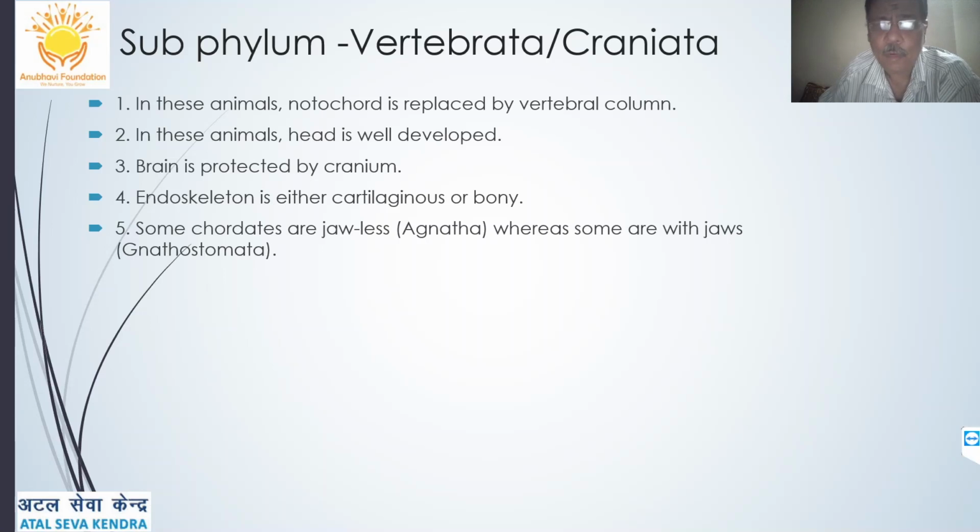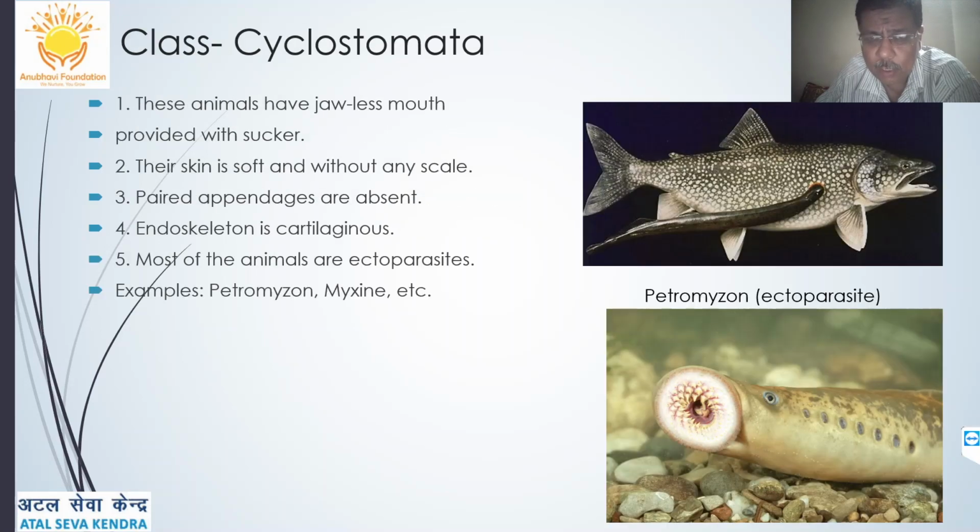Now coming to subphylum Vertebrata or Craniata. In these animals, the notochord is replaced by the vertebral column. Therefore it is subphylum Vertebrata or Craniata because they have the cranial bone, that is the skull. The head is well developed and the brain is protected by the cranium or the brain box. The endoskeleton is either cartilaginous or bony. Some chordates are jawless, that is Agnatha, whereas most of them have jaws, that is Gnathostomata. Example, human beings have jaws, that is Gnathostomata, while cyclostomes generally do not have jaws, they are jawless.